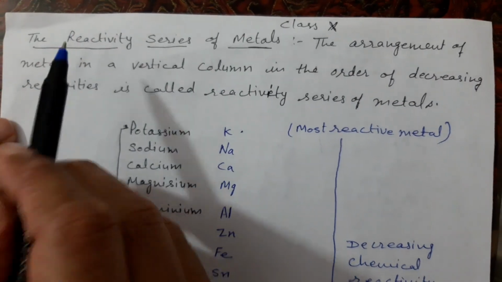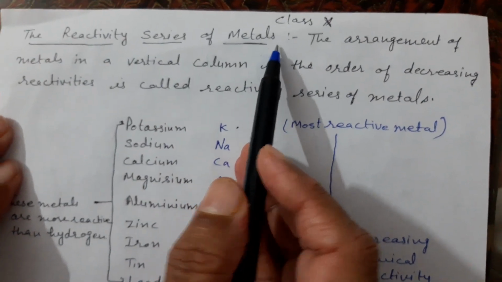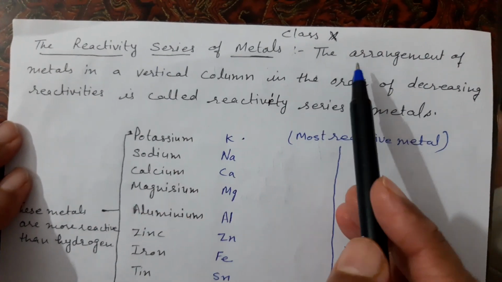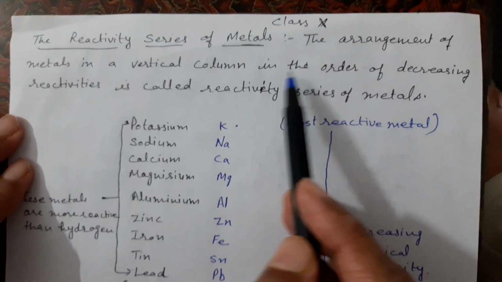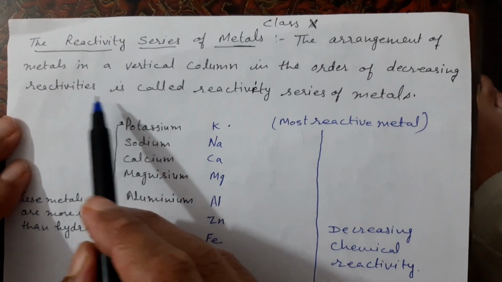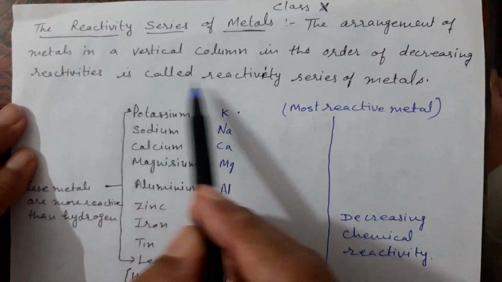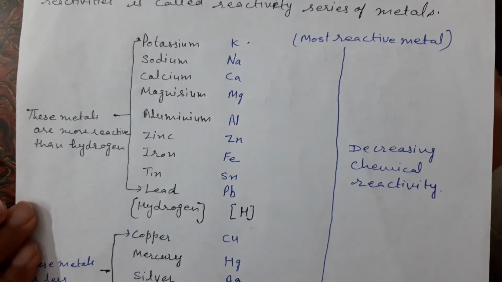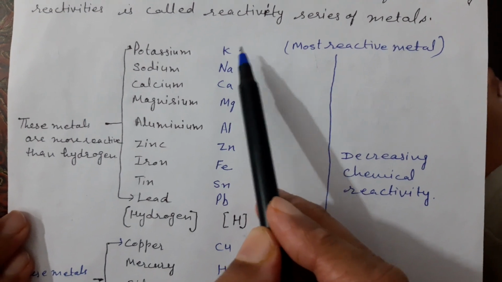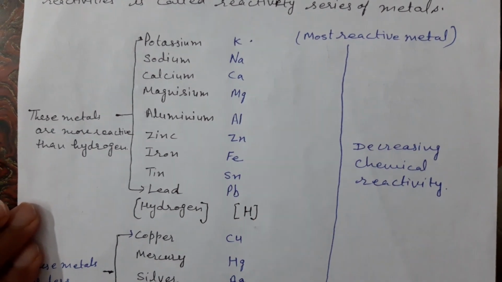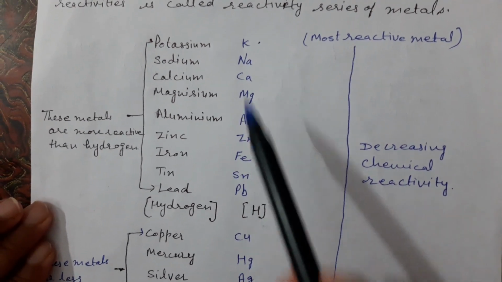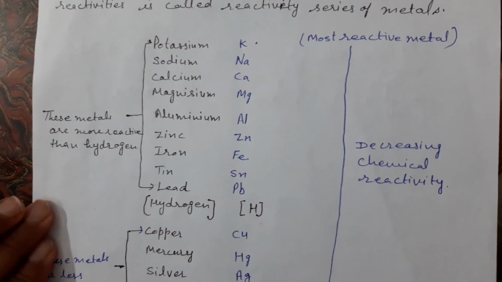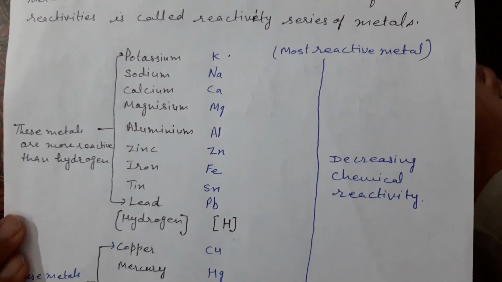Next is the reactivity series of metals. What is the reactivity series? The arrangement of metals in a vertical column in order of decreasing reactivities is called the reactivity series of metals. See, this is a vertical column in which the most reactive metal is at the top and the least reactive metal is at the bottom. This is known as the reactivity series.